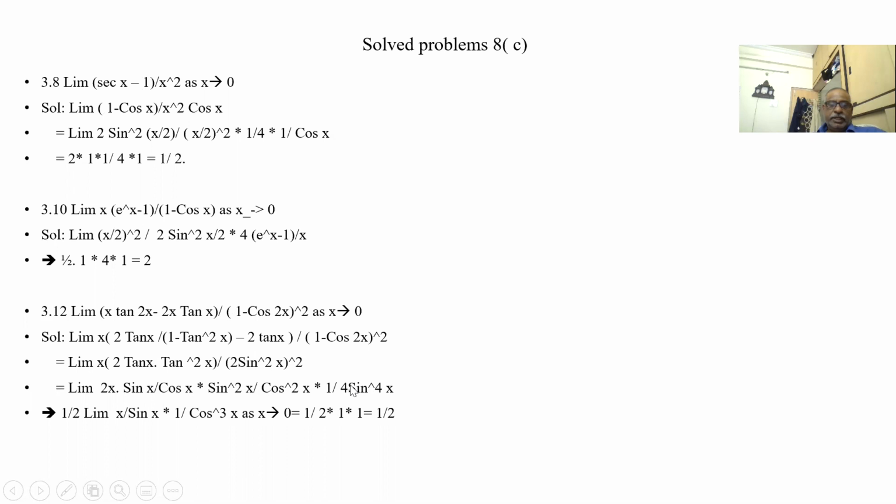So when sine is getting cancelled out, what is left here? Limit of x by sine x, because sine to the power of 4 x, sine square, sine cube getting cancelled. So sine x by x, this is one set. This is 1 by cos cubed x, cos square x into cos x, cos cubed x. Here put x is 0. This is 1. This is 1. This is half. So answer is half.